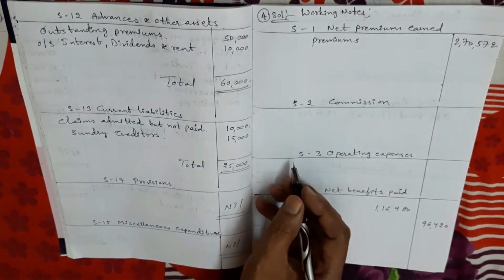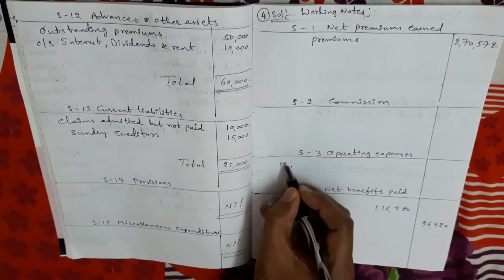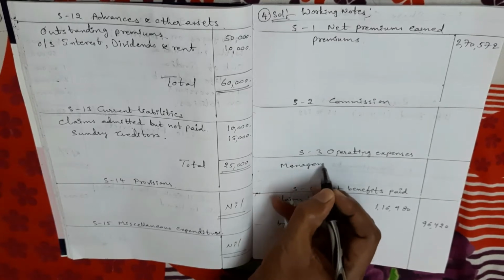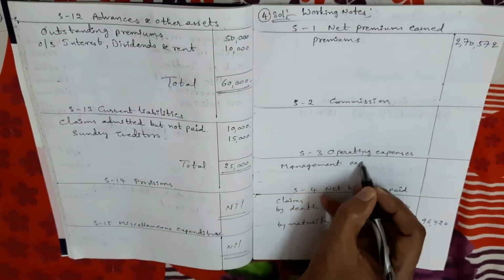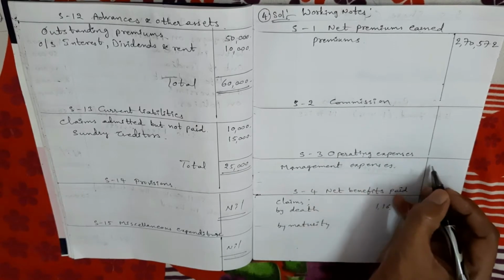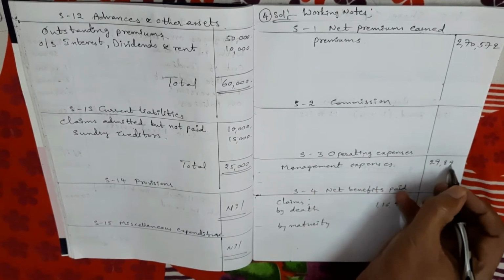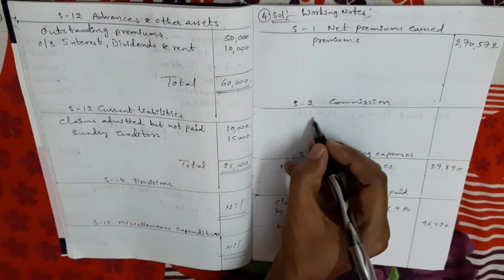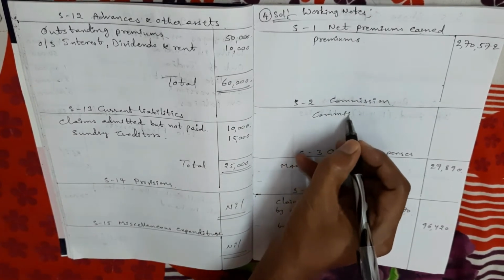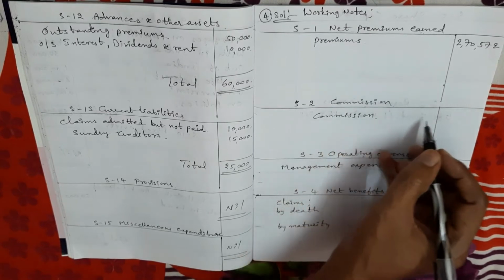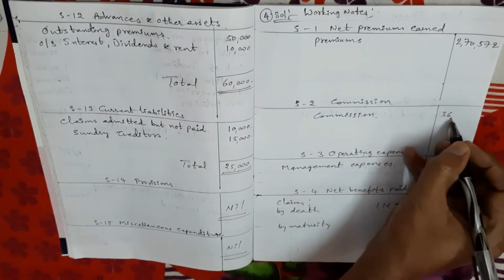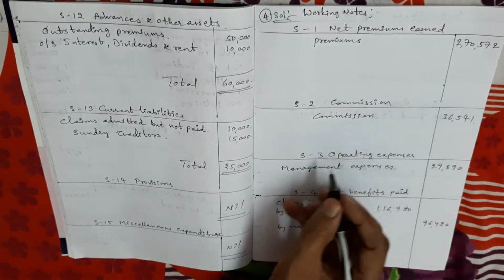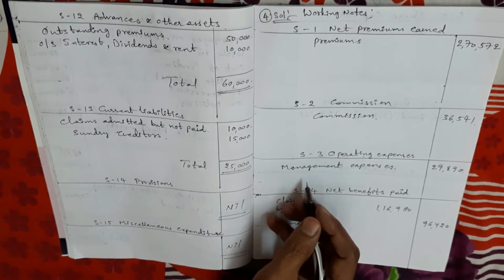Next, management expenses is an operating expense, so schedule number 3. Management expenses is 29,890. Next, commission. Commission schedule is 2. Second schedule, commission 36,541.